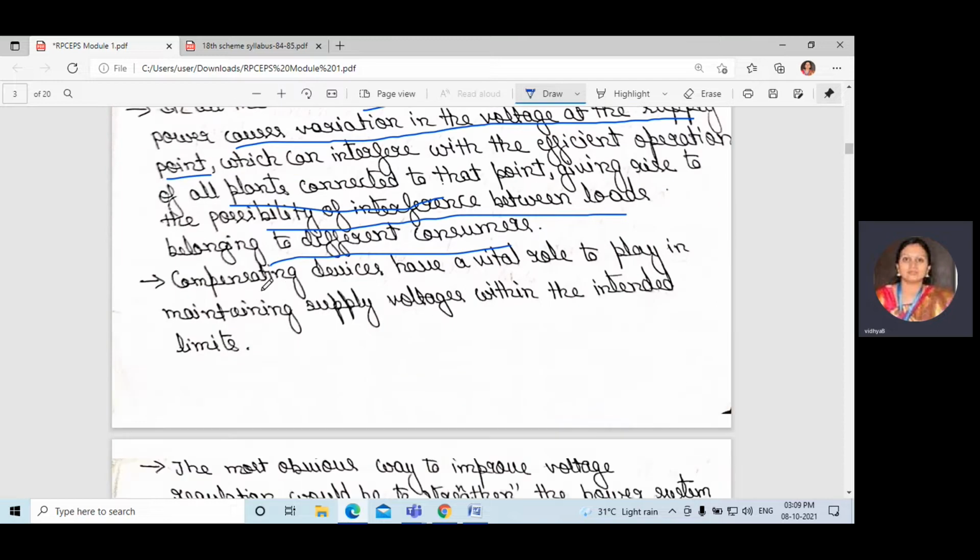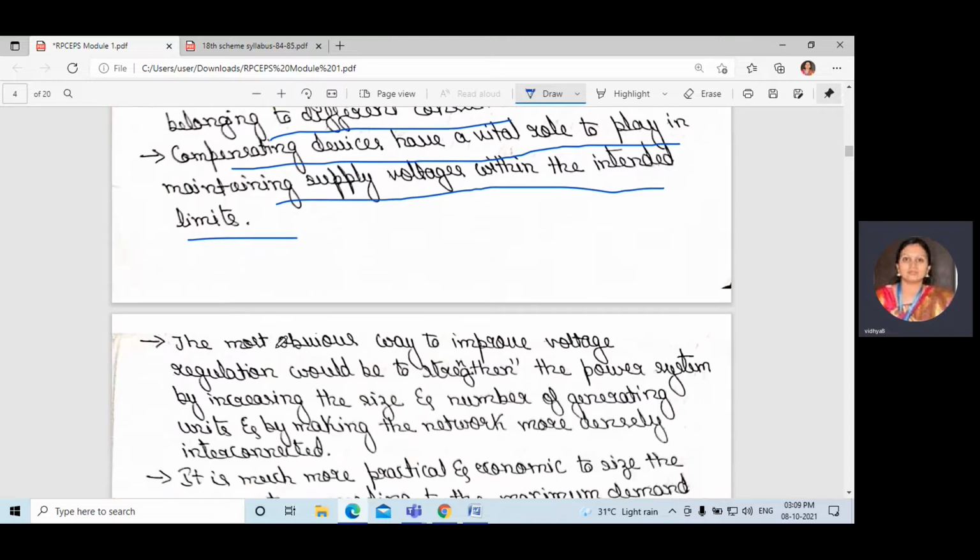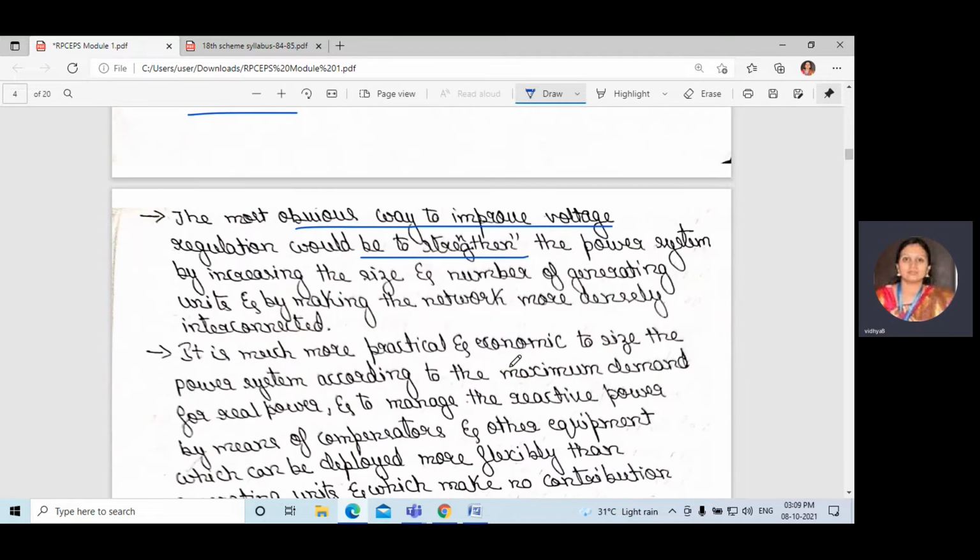Okay, so compensating devices have a vital role to play in maintaining supply voltage within the intended limits. That means within the limits. Okay, the most obvious way to improve voltage regulation would be to strengthen the power system by increasing the size and number of generating units and by making the network more densely interconnected.